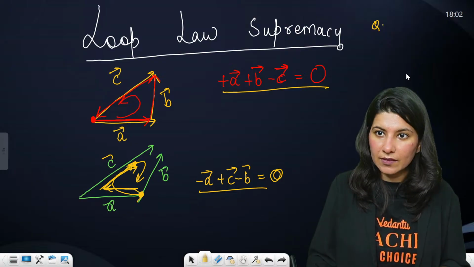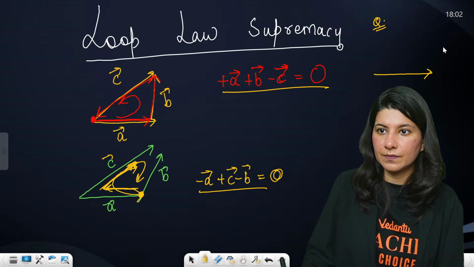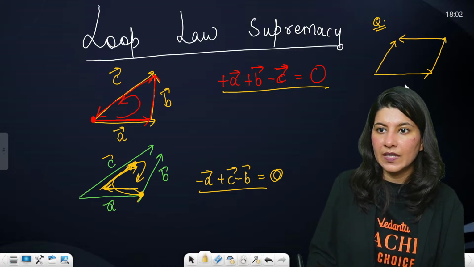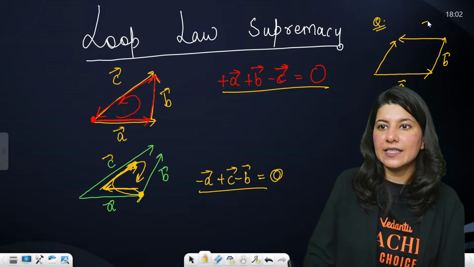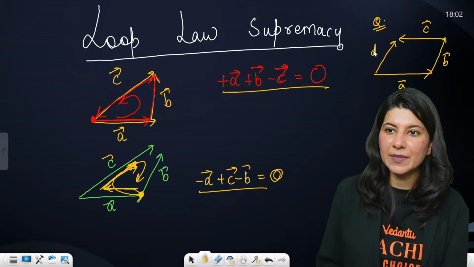A vector, B vector, C vector, D vector. Tell me the final relation.